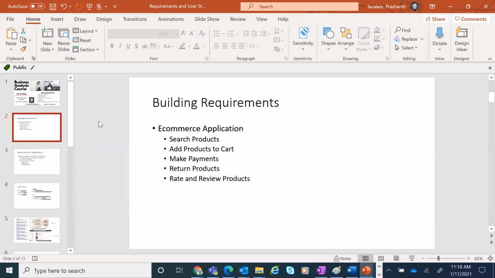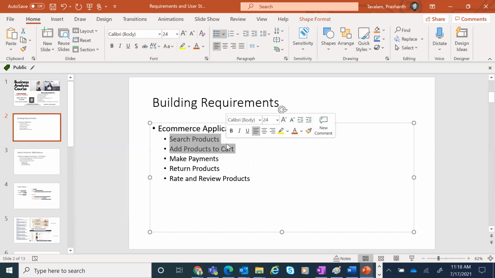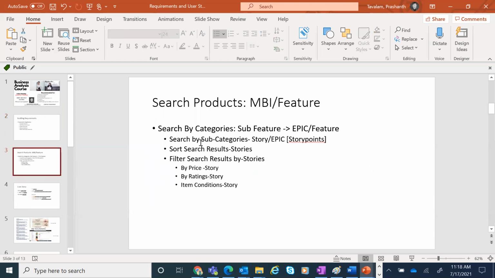Where did we actually start? We started here, which says search products. Search products in itself is pretty complicated. When you're looking at search products, you can look by category, subcategory. You can sort search results. You can also filter search results. Now we looked at only price. If you look at rating, it's a totally different flow altogether. So this way you will continuously build. As a business analyst, you will be writing so many scenarios, and that will take a lot of time for you to build. All right.